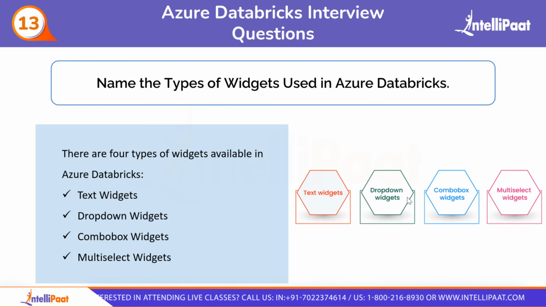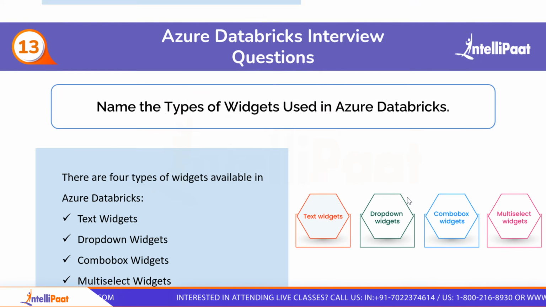Then we have drop-down widgets. In this you can select a value from a list of preset values by using this type of widget. Then we have combo box widgets. This widget allows you to choose a value from a list or enter a value into the text. You should also notice that this is a cross between the drop-down widgets and text widgets. And in the last we have multi-select widgets. From the name itself you can guess that this widget allows you to select numerous options from a list of values.